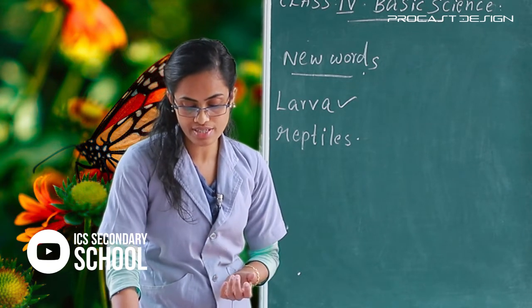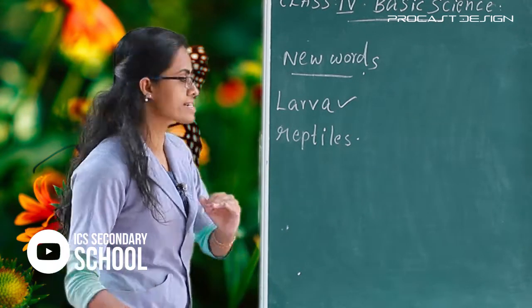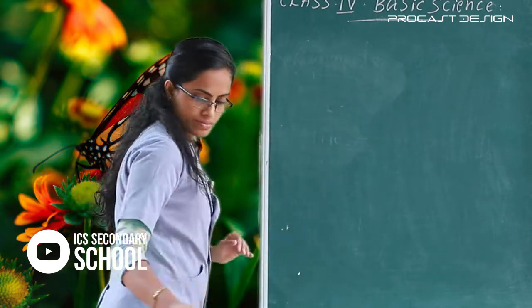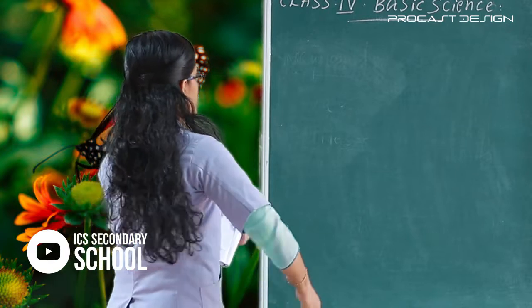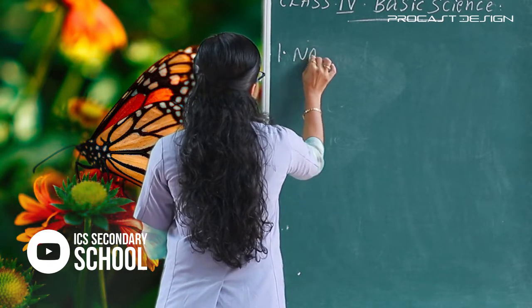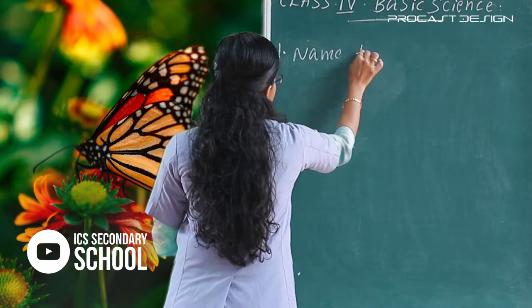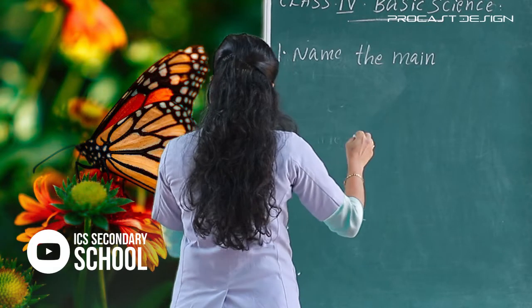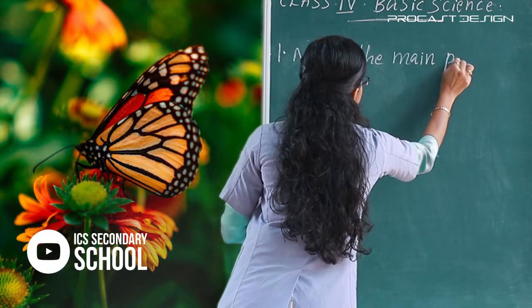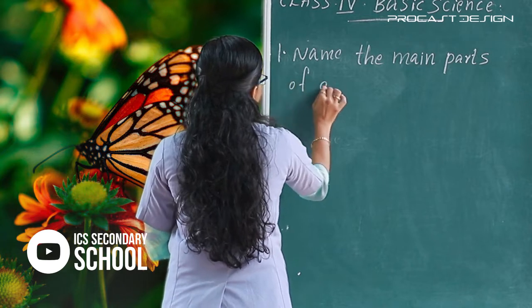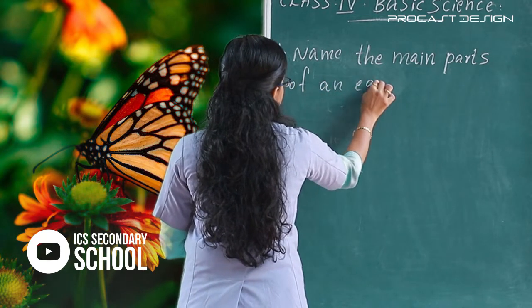Answer these questions. The first question, please listen here: name the main parts of an egg.